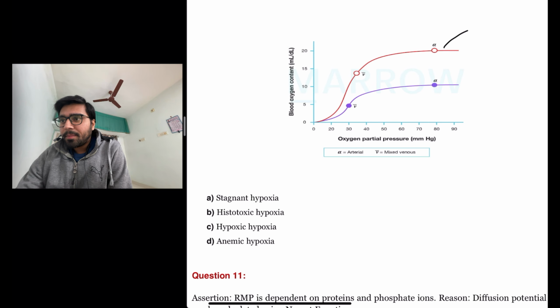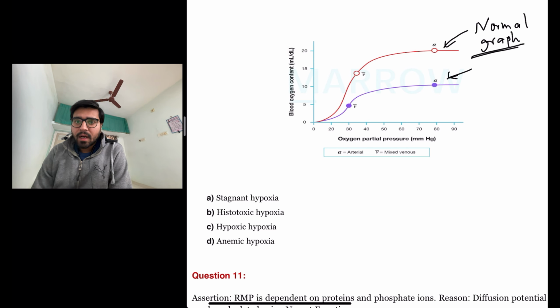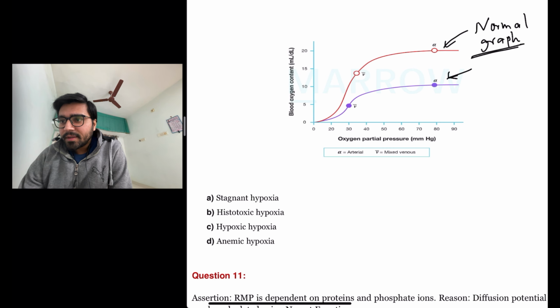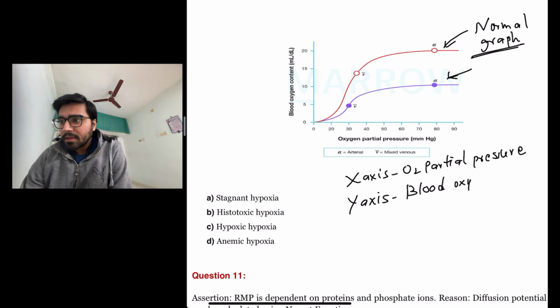So this red plot is a normal graph, and this is the next graph which is shown in the image. So in this, the x-axis represents oxygen partial pressure and the y-axis represents blood oxygen content in milliliter per deciliter, and oxygen partial pressure in millimeter of mercury.